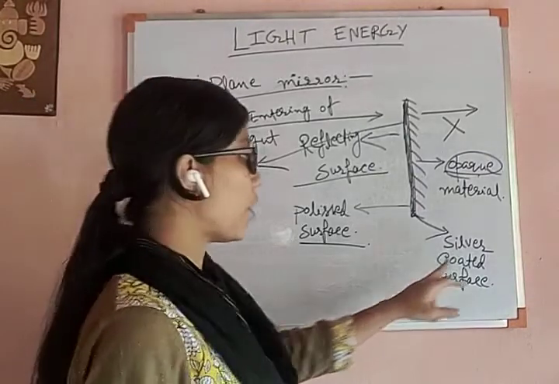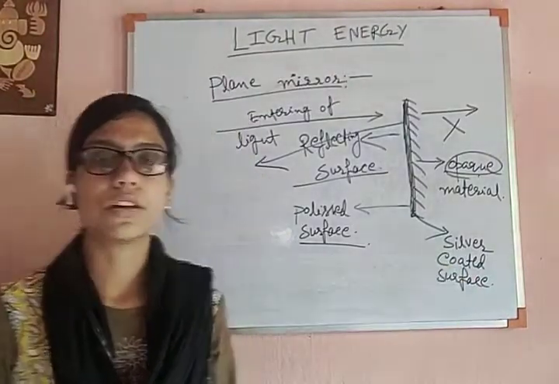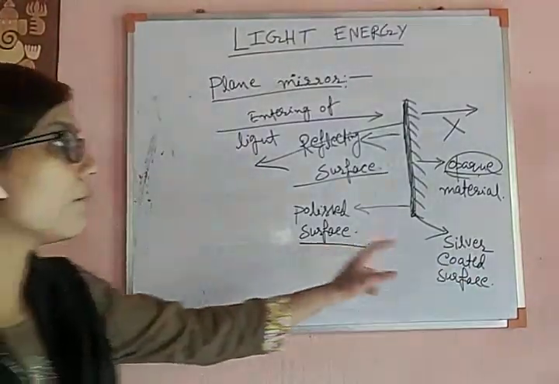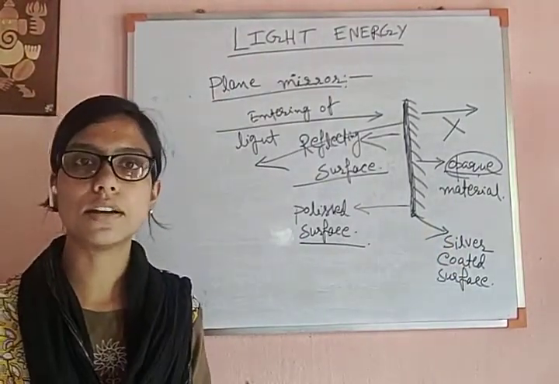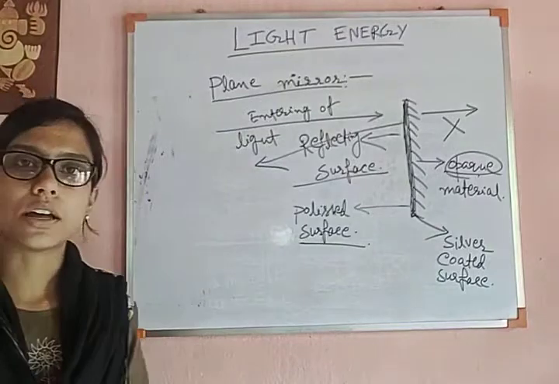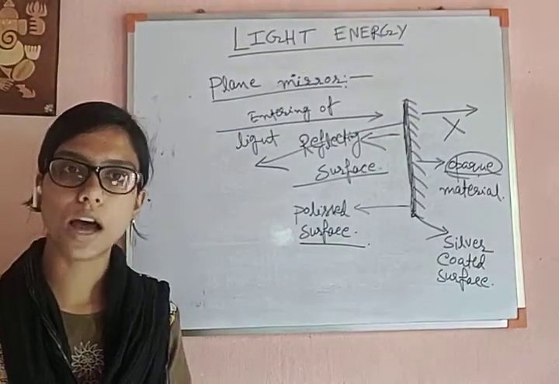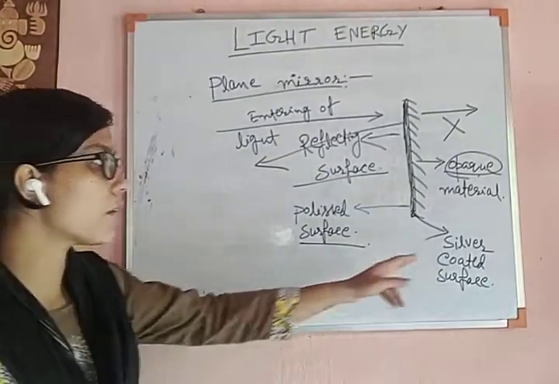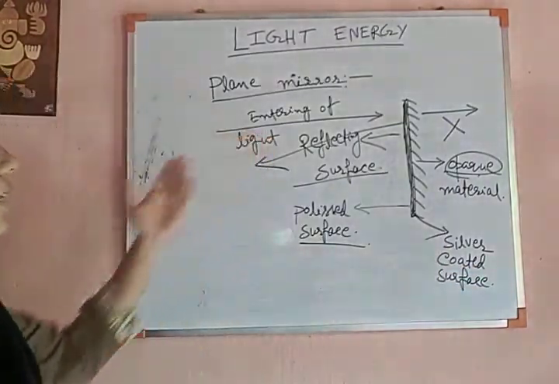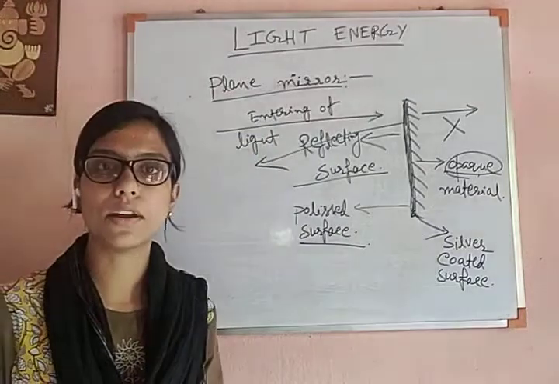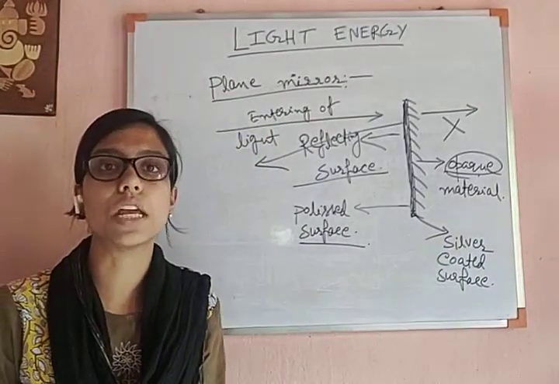So what is the property of this silver coated surface? Light is actually reflecting from this silver coated surface. You know silver is very shiny, and the extent of reflection is very high for any shiny thing. That is why the silver coated surface is given, so that the reflection is the most. Maximum light reflects and we can see our mirror image very well.